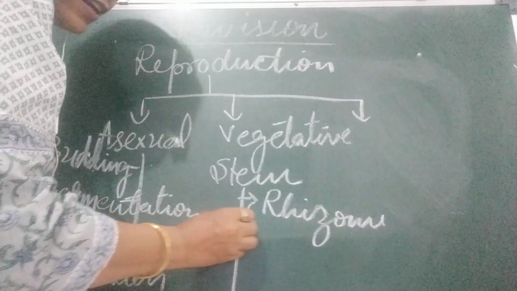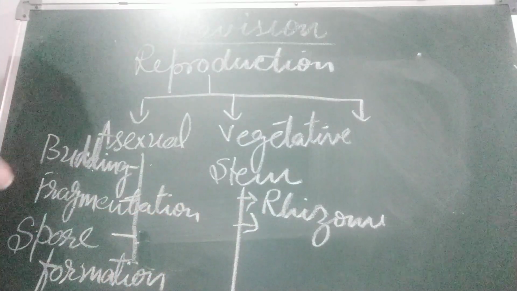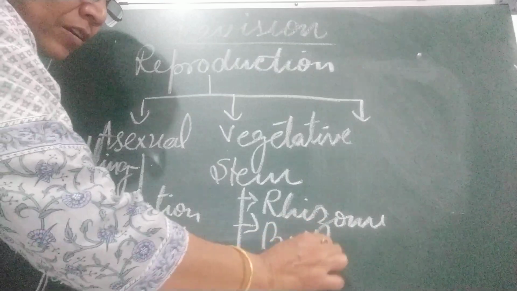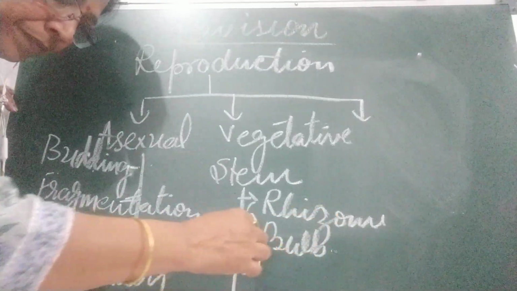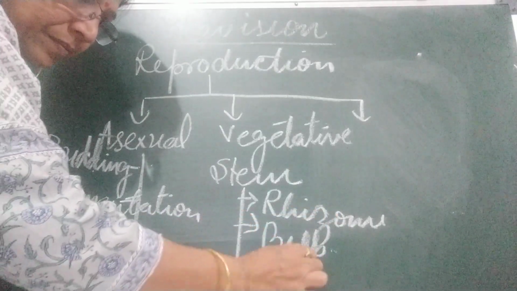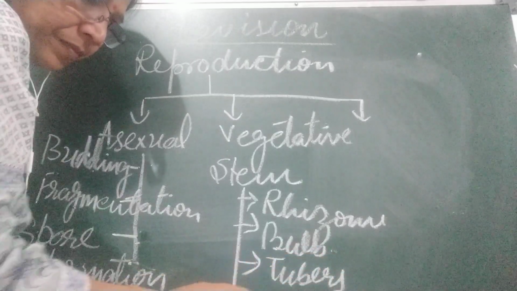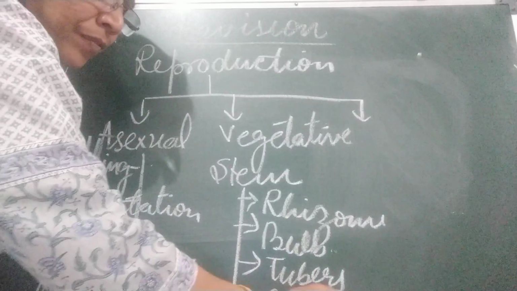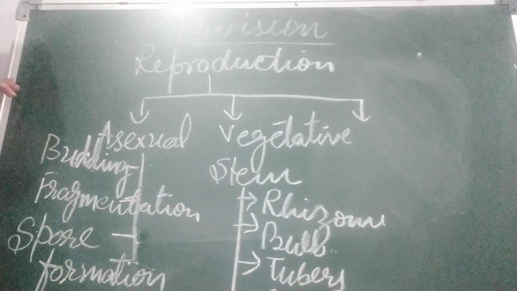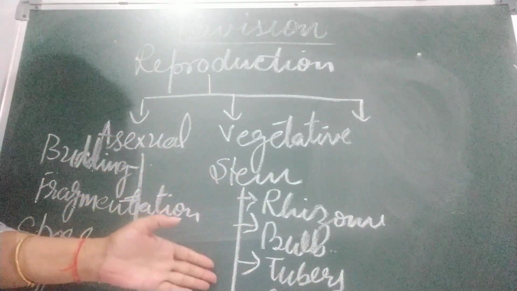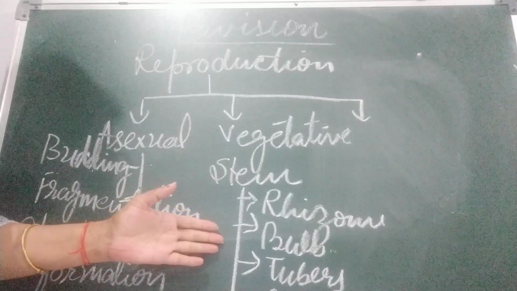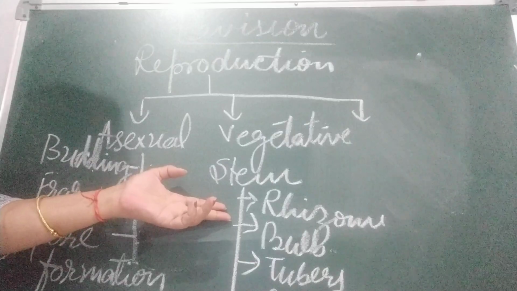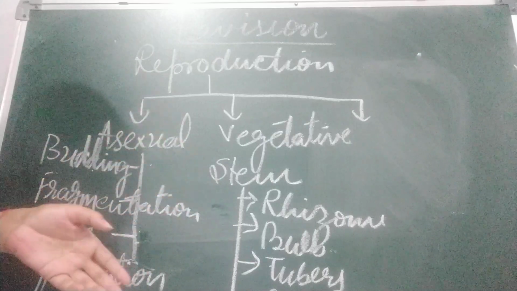Okay, then example of this second one, bulb: onion and garlic. Third example of tubers: potato. Fourth, corms: gladiolus. So children, what are these processes and what happens in these processes, like what are rhizomes and what are the examples of rhizomes, how they produce, you revise that.